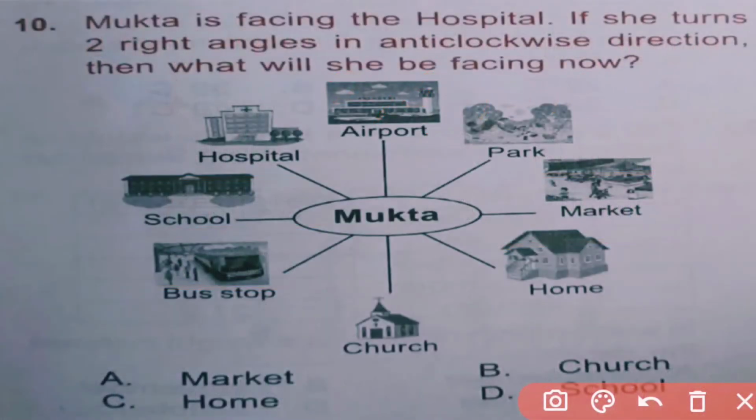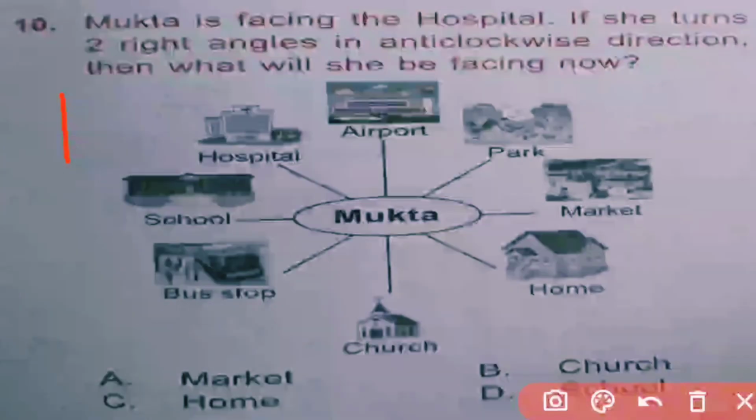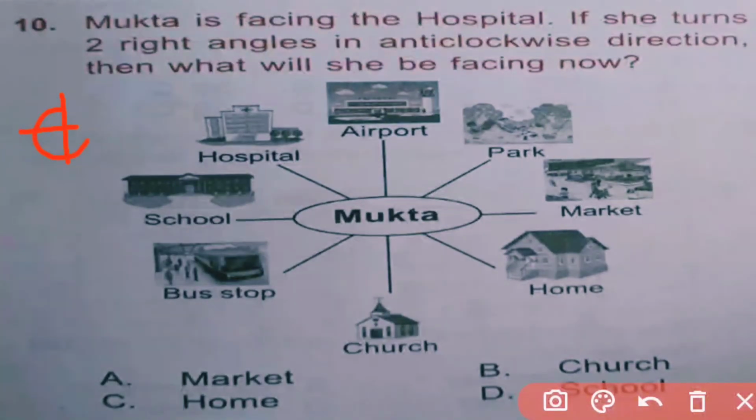Question number 10. Mukta is facing the hospital. If she turns 2 right angles in the anti-clockwise direction, then what will she be facing now? Anti-clockwise direction means this direction. This angle is of 45 degrees and a right angle is 90 degrees. If she is facing the hospital, if she turns first 90 degrees, then she will face the bus stop, and on the second right angle she will face home. Here C is the correct answer.